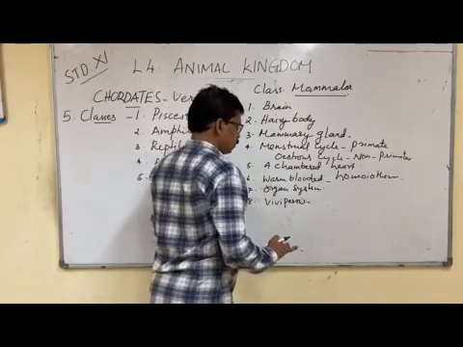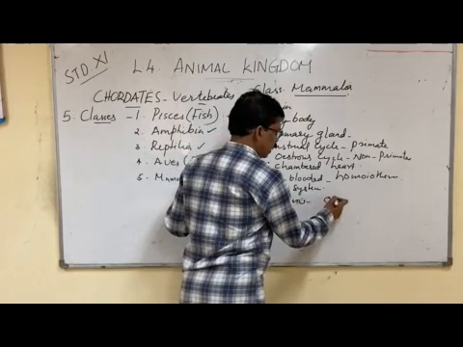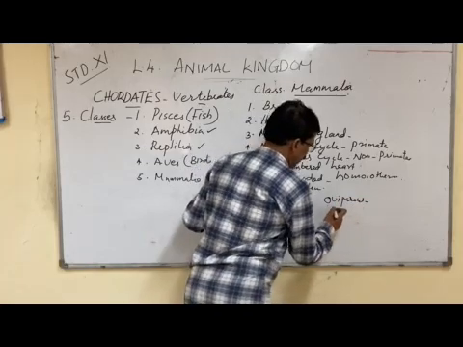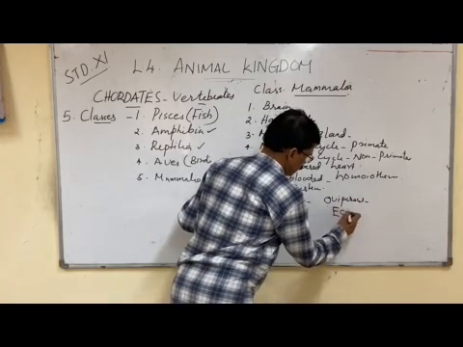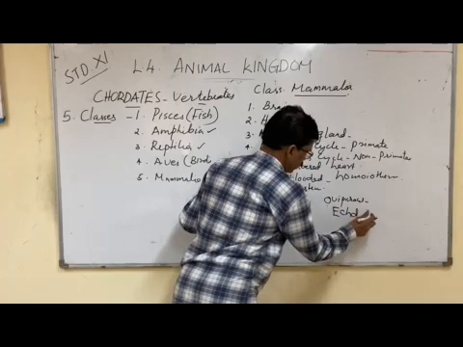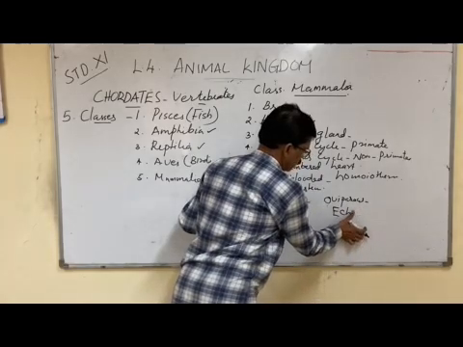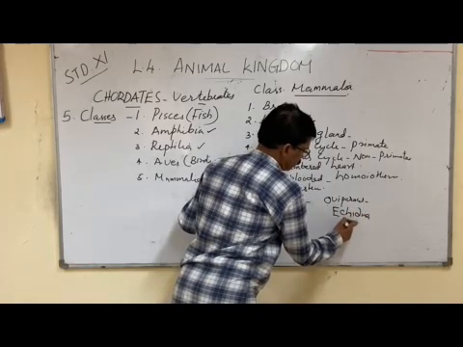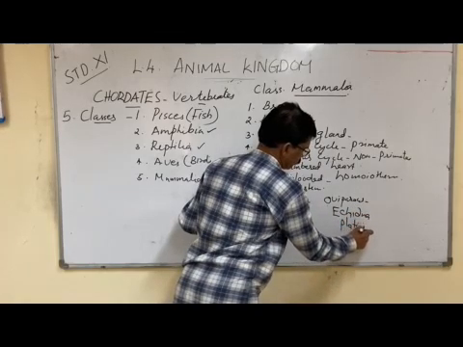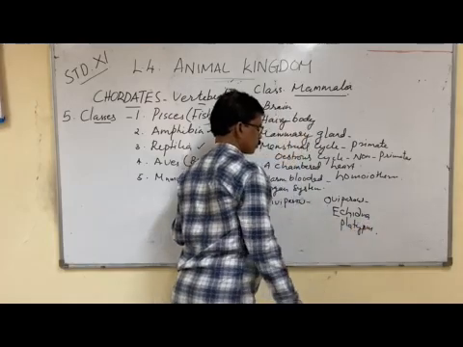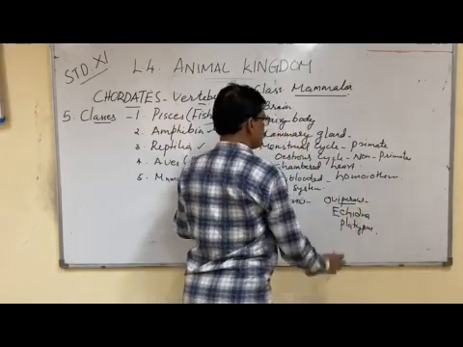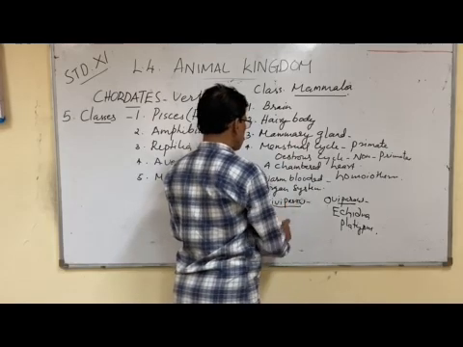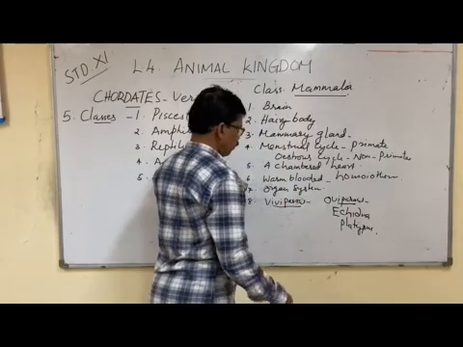But there are oviparous, egg-laying ones also. Example, echidna and platypus. So echidna and platypus are egg-laying oviparous animals, whereas the remaining groups are viviparous, giving birth to young ones.